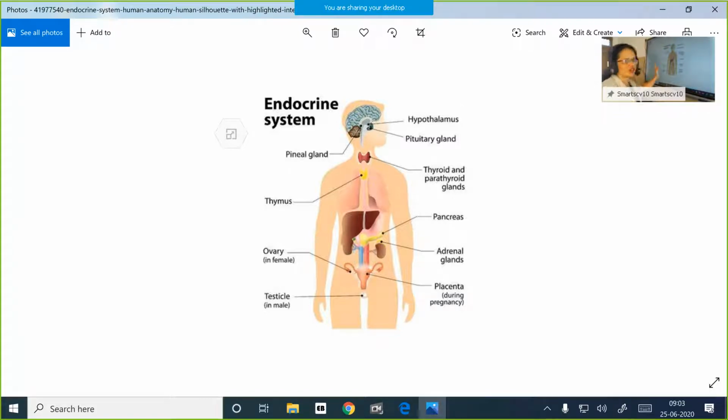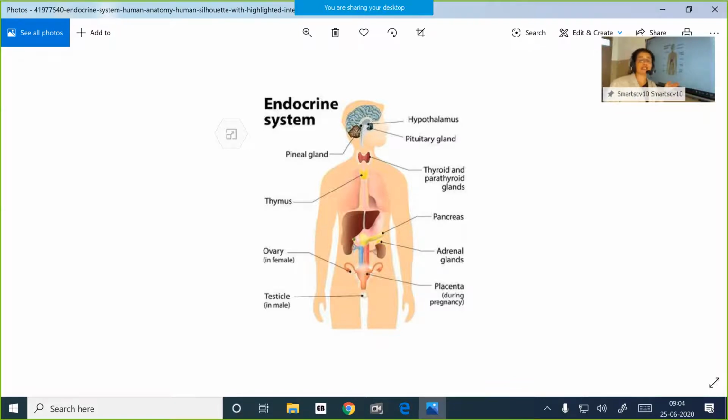You remember, children, the location of the pancreas. It is located below our stomach, in the curve of the duodenum. That is below the stomach only. This pancreas serves a dual function. You remember, it functions as an exocrine and endocrine gland. It secretes the pancreatic juice through the pancreatic duct. As a duct is there for carrying the pancreatic juice containing the enzymes, we call it an exocrine gland.